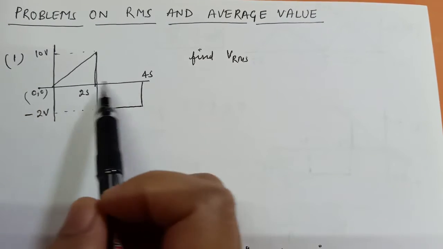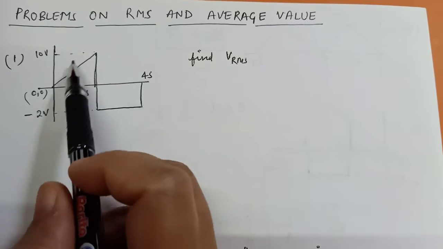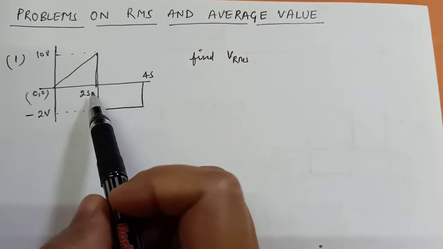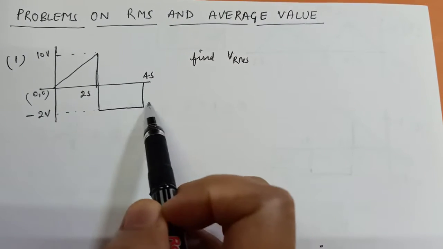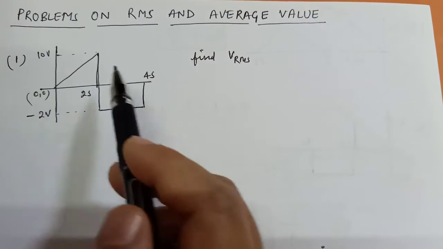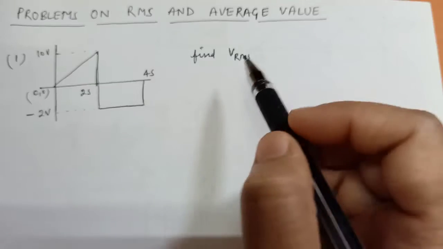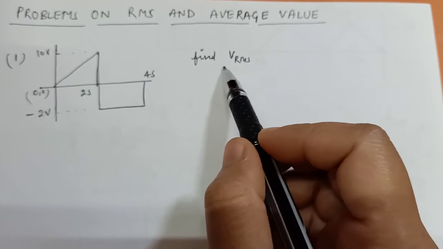In this problem this waveform is given. This is an unsymmetrical waveform. From 0 to 2 seconds a triangular wave is there, and from 2 seconds to 4 seconds a square wave is there. The amplitude for the triangular wave is 10 volt and the amplitude for the square wave is minus 2 volt. Clear? For this question you have to find the RMS value.